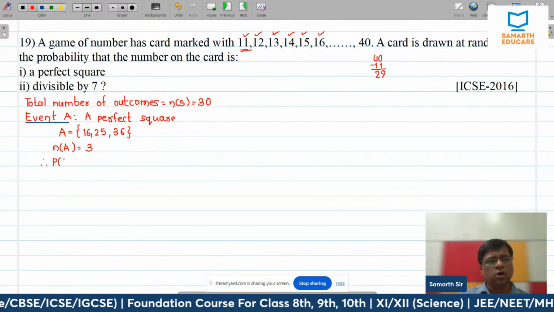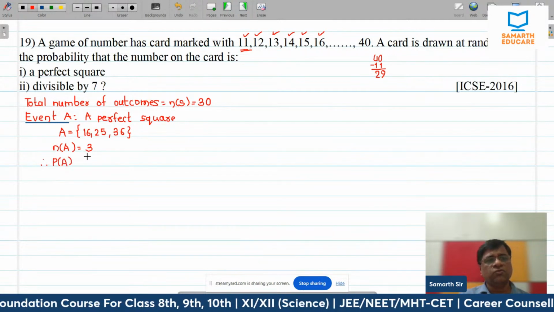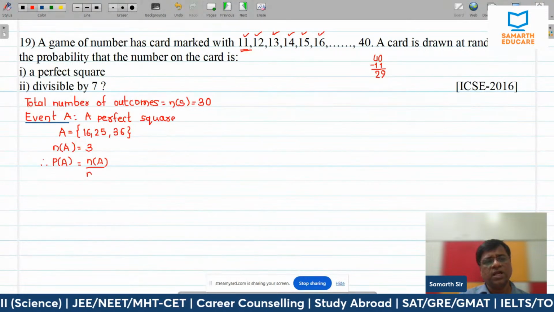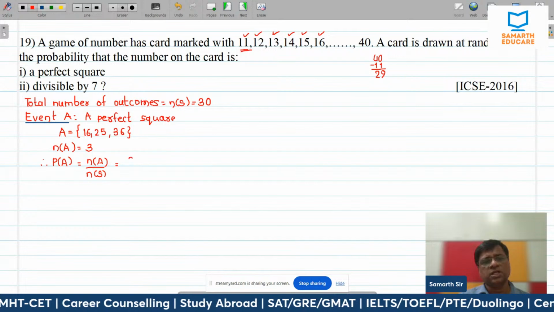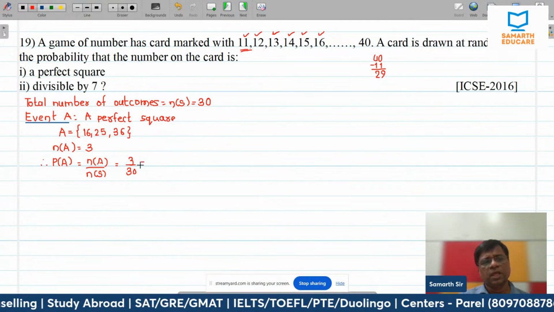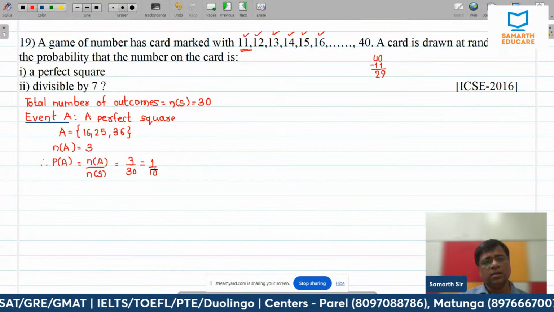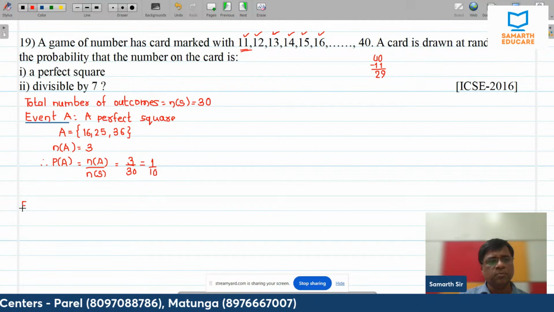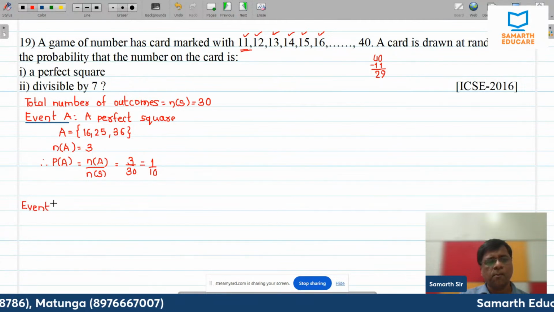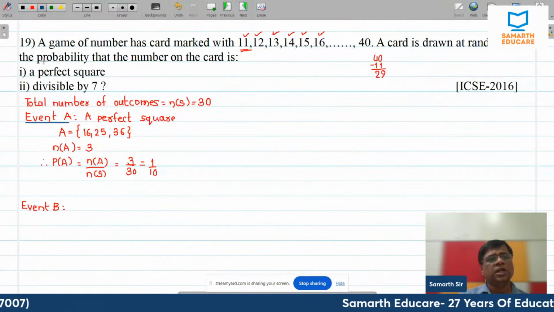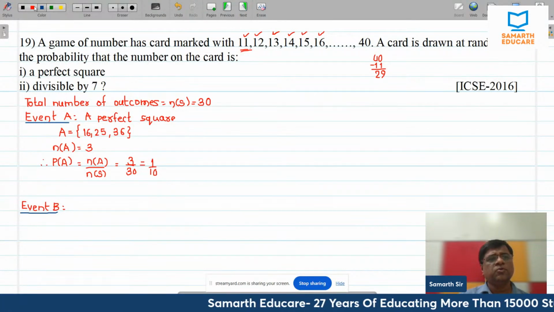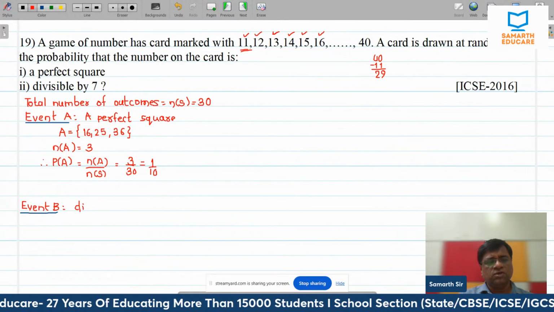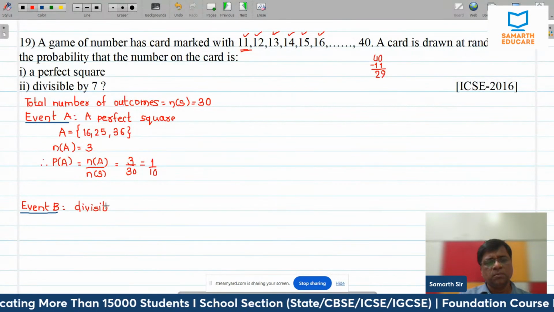Probability of the perfect square is number of favorable outcomes divided by total number of outcomes, that is 3 upon 30, and that is equal to 1 upon 10. All right. Now let's go to the next part, event B. Let me underline this first. You have to be very particular when you are writing your paper. Now a number which is divisible by 7.